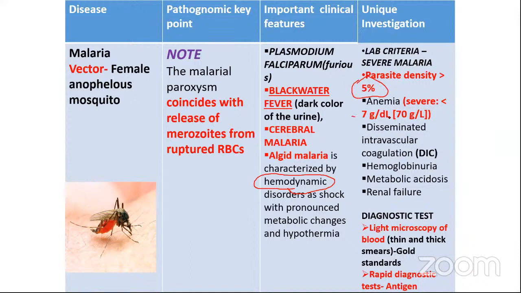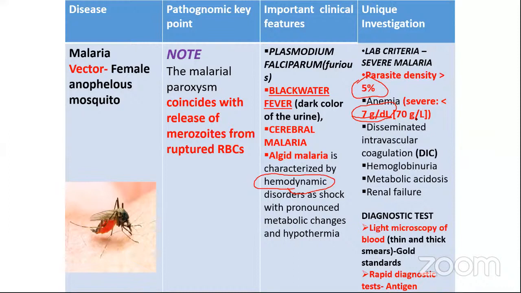When will you call it severe anemia? When the hemoglobin is less than 7 grams per deciliter. Okay, so please remember these two values: parasite density more than 5%, and severe anemia where hemoglobin is less than 7 grams per deciliter, or 70 grams per liter.